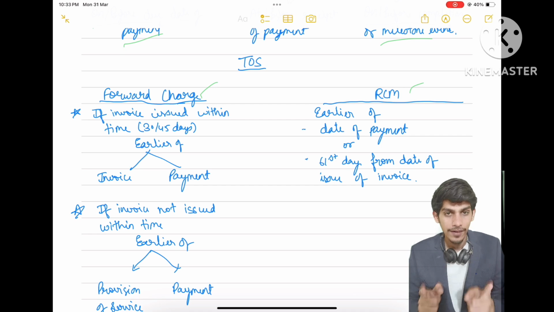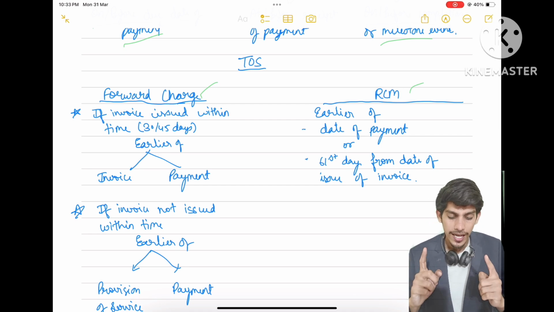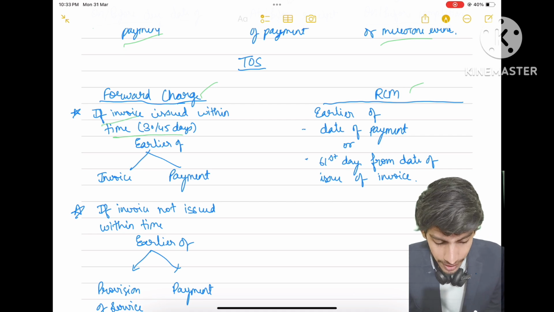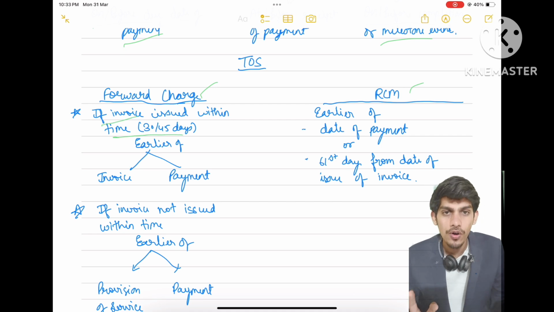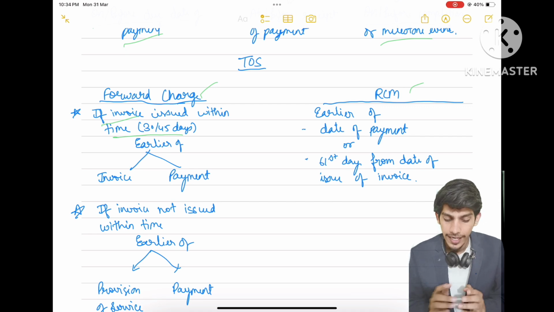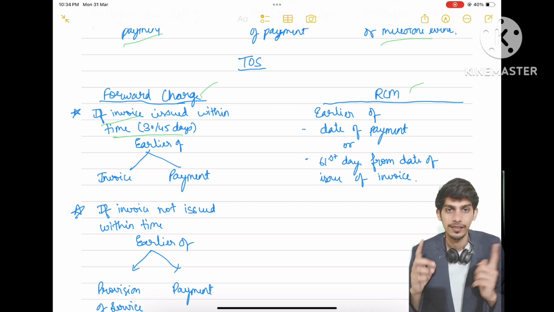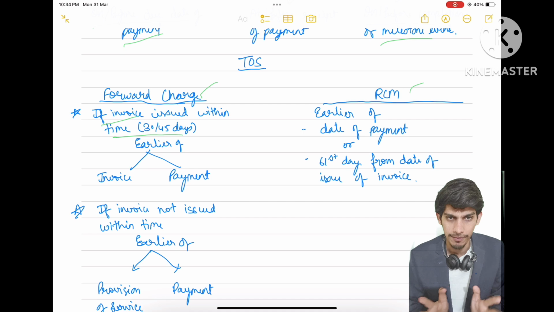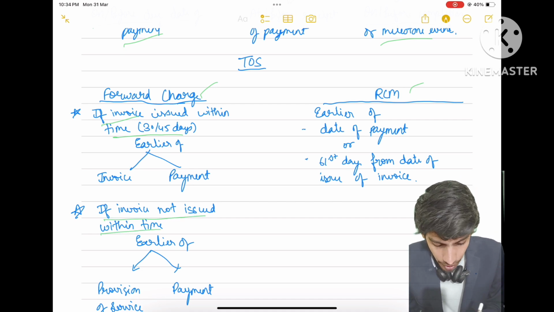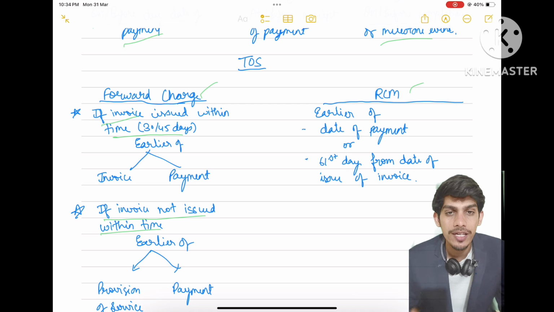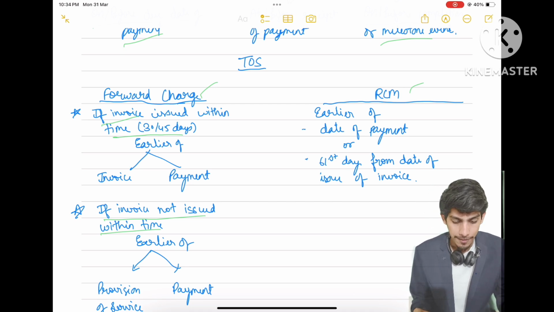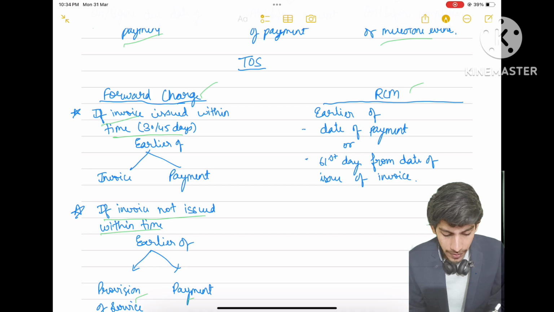So the first case is if invoice is issued within time. We have timely issued invoice, that is within 30 days, 40 days, 45 days of provision of services. Then the date is the earlier of invoice or payment, date of invoice or date of payment, whichever is earlier. If invoice is not issued within time, like we have not issued invoice within 30 days from the provision of service, we are issuing late, then earlier of provision of service or payment.